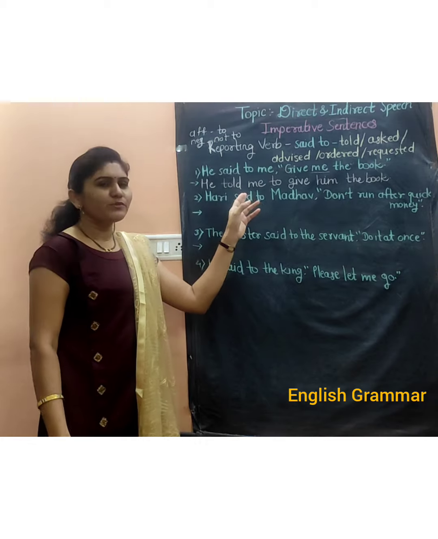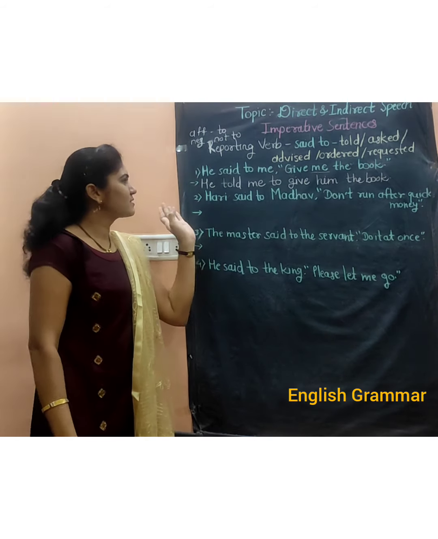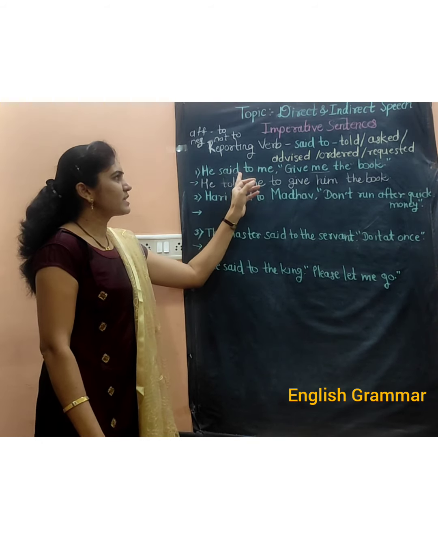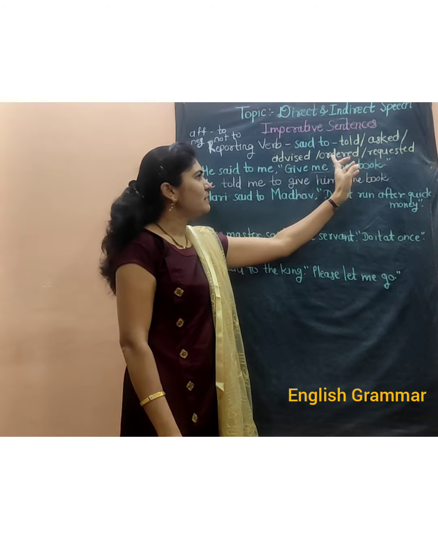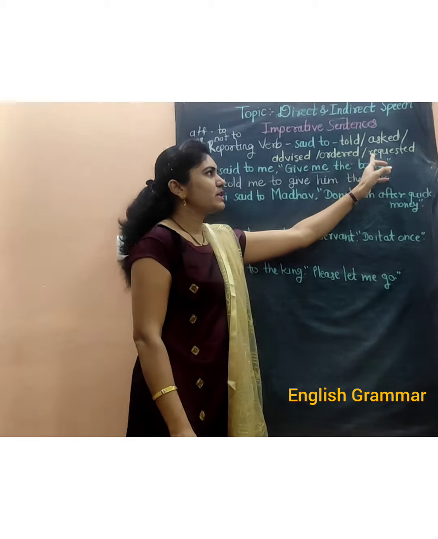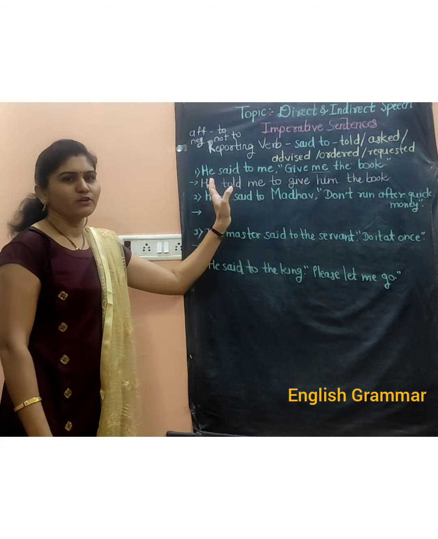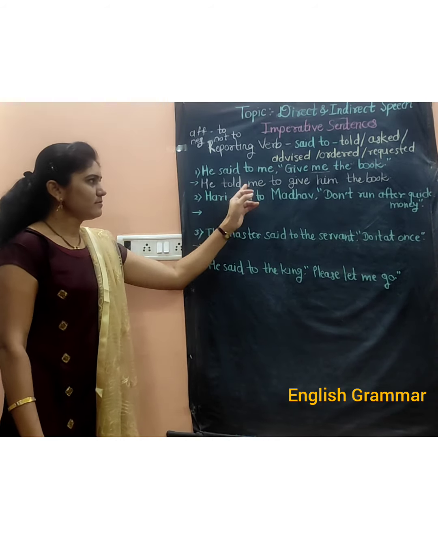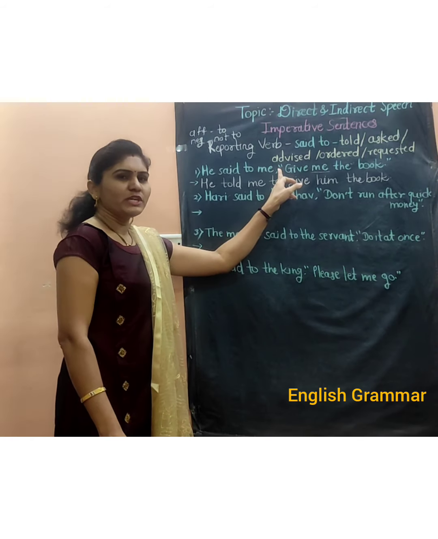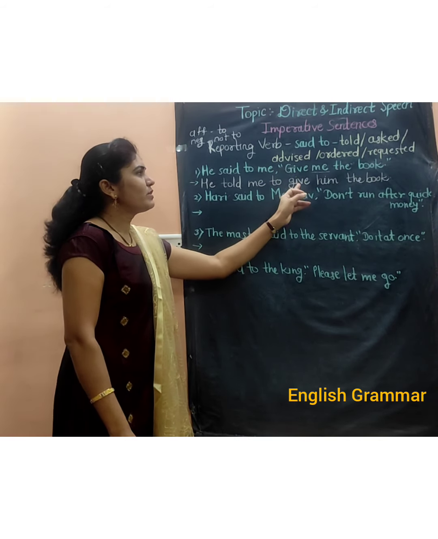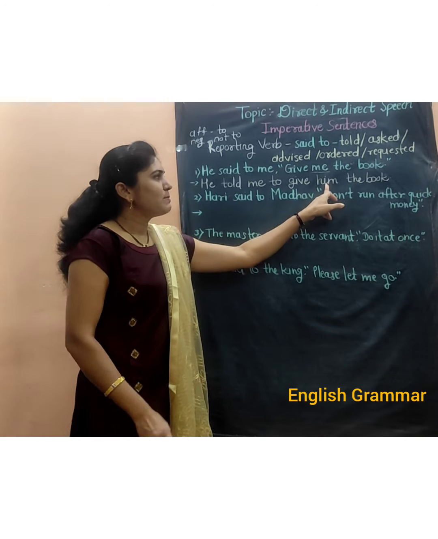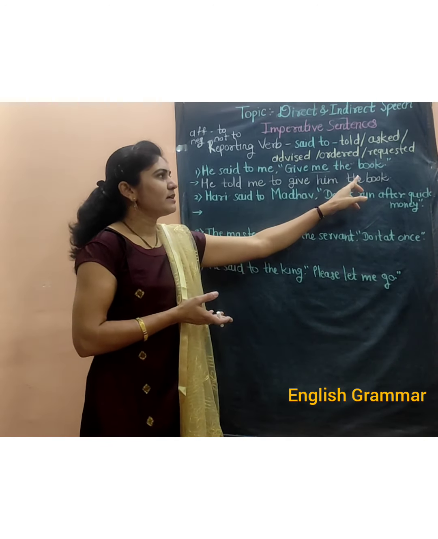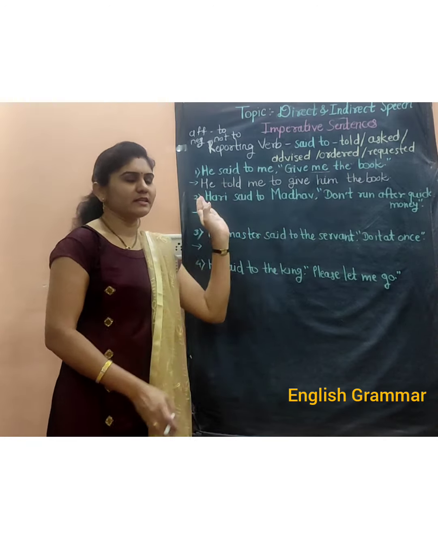I'm going to give you some easy tricks: instead of said to, the reporting verbs which are used in indirect speech are told, asked, advised, ordered or requested as per the demand of the sentence. Then we have to remove the inverted commas and then we will write to before the main verb. Then there will be some changes in pronouns and then the remaining sentence.